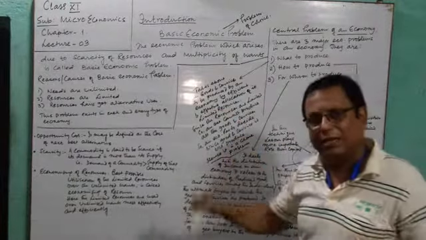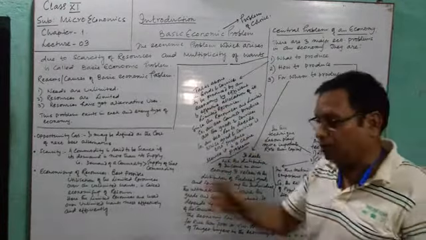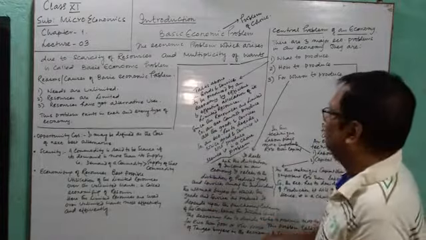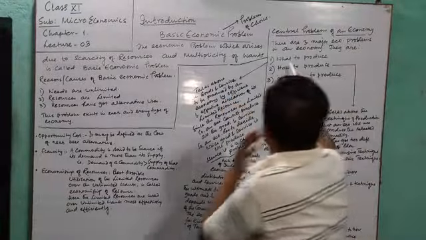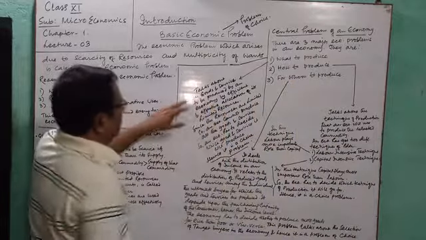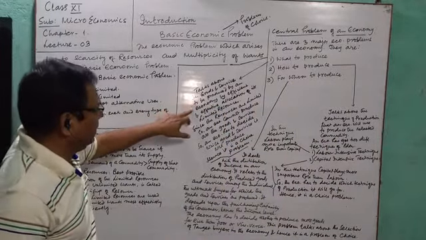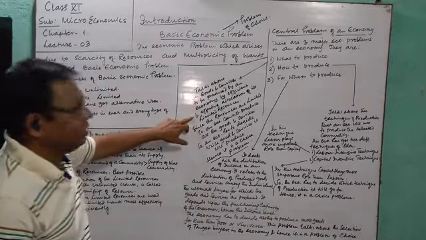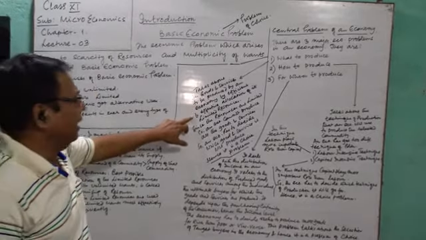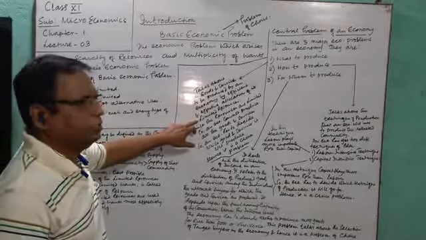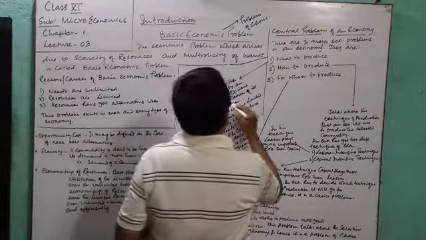I have written it over here. You will make it in your fair copy and note it down. What to produce talks about the goods and services to be produced by an economy by efficient and effective allocation of its limited resources. Allocation means distribution.